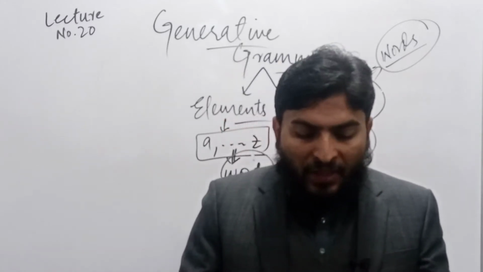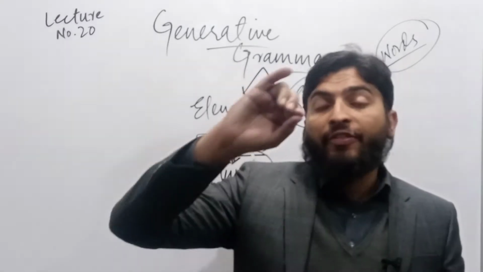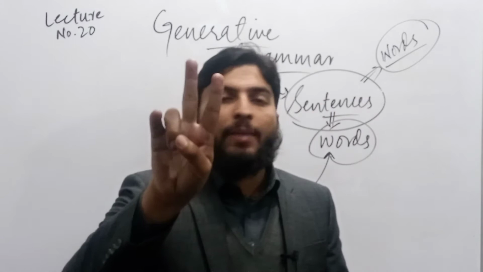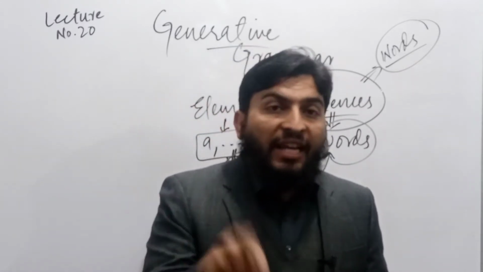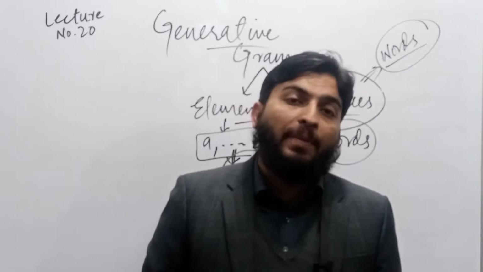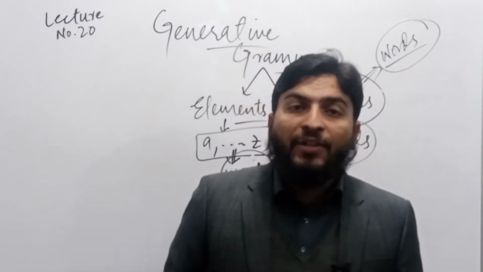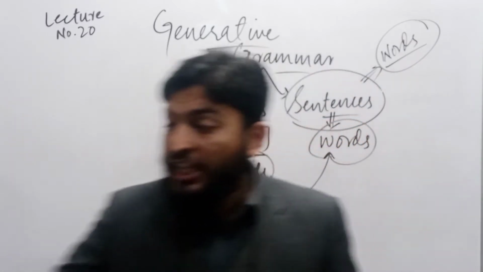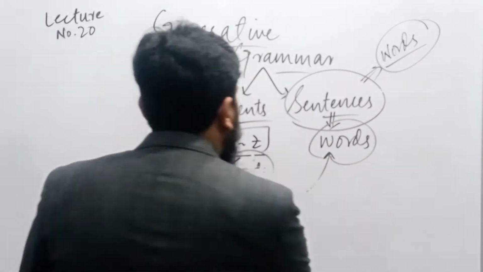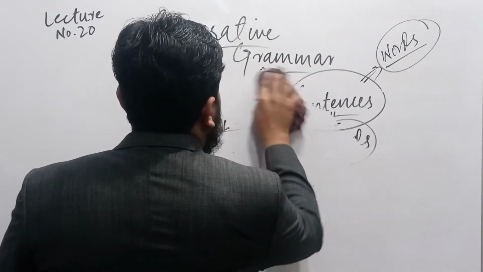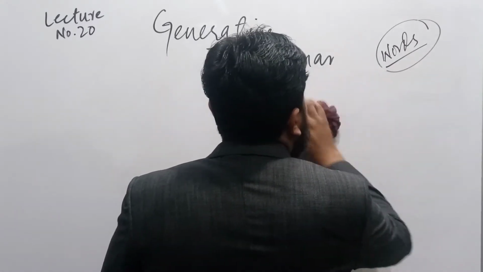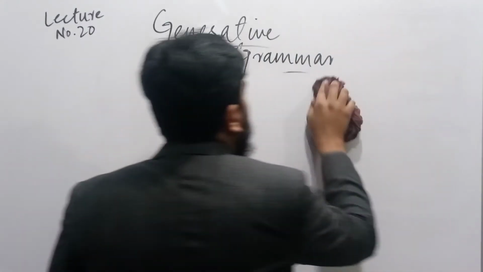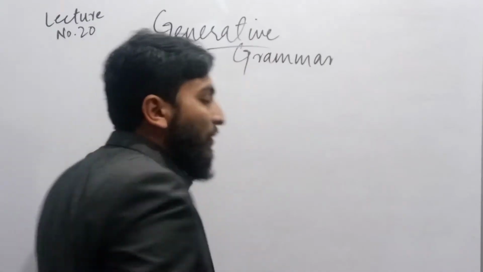Now Noam Chomsky says that there are two capacities. One is called weak generative capacity. The second one is called strong generative capacity. The difference is that weak generative capacity is the capacity of a person who does not understand how to parse a sentence into its parts. For example,